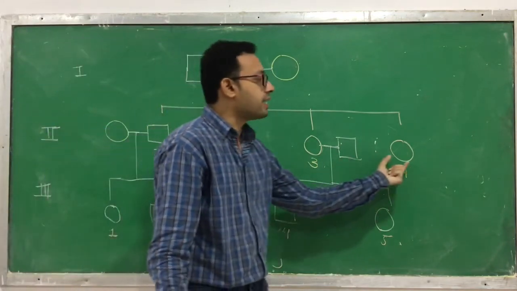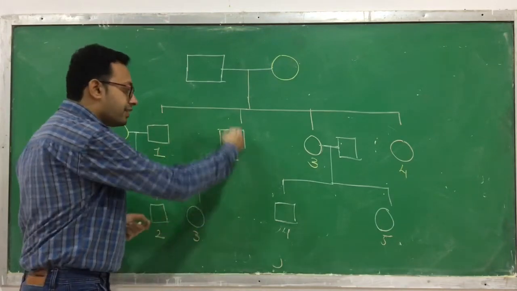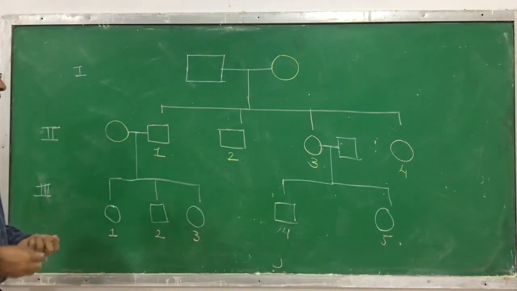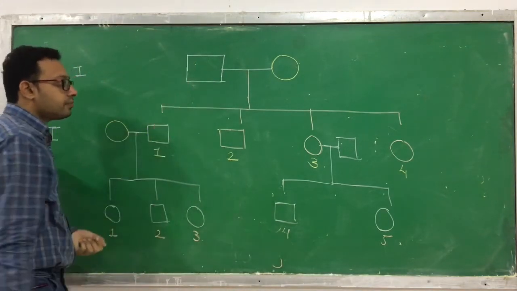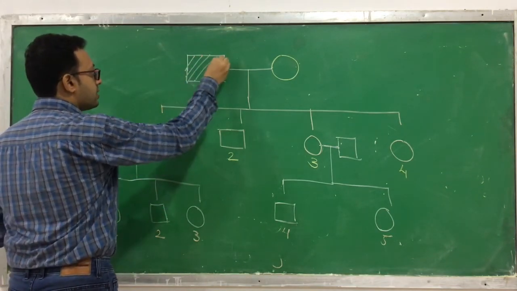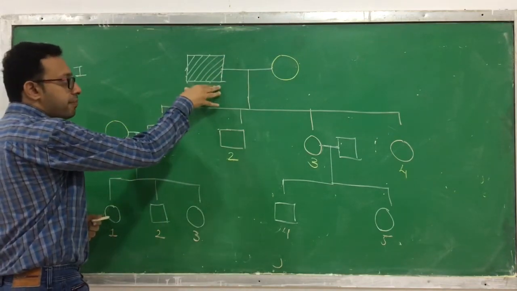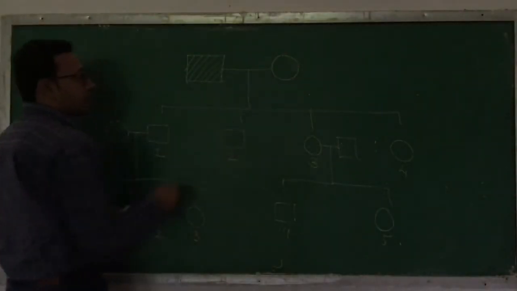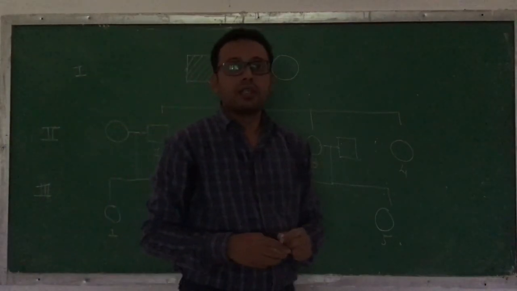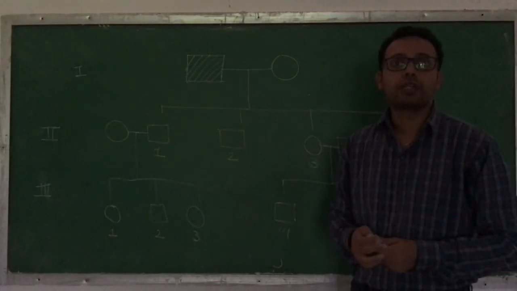Assume that these two persons have not married. Right? That's why they don't have a marriage horizontal line, and they don't have a child because they have not married. Okay, so this is one way we can determine it. Now suppose this one has a disease. I am showing this disease. Then we have to determine, when the disease-containing male is married with a female, what are the chances that the offsprings will be produced. Okay, so here we are ending. We will learn in the next session how this happens.